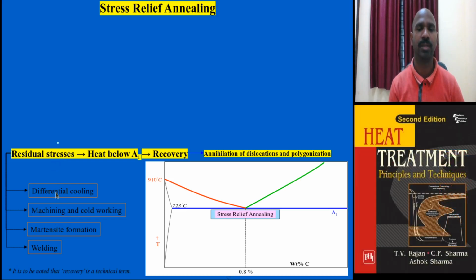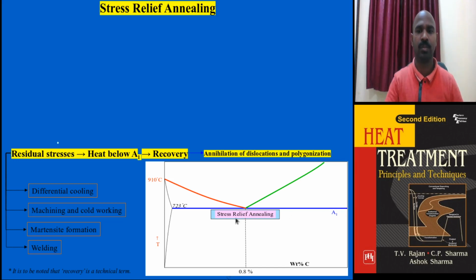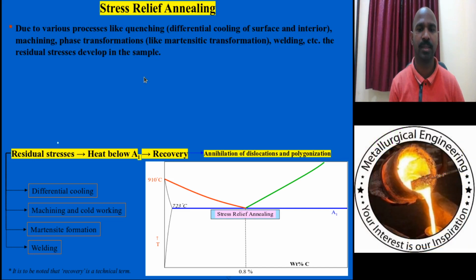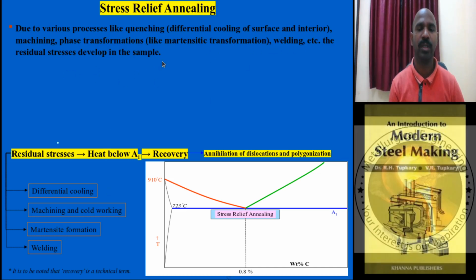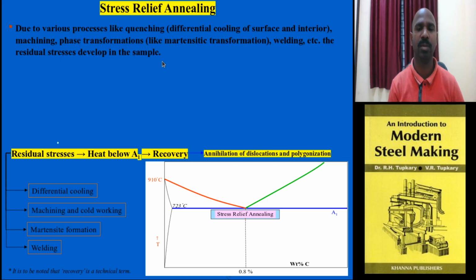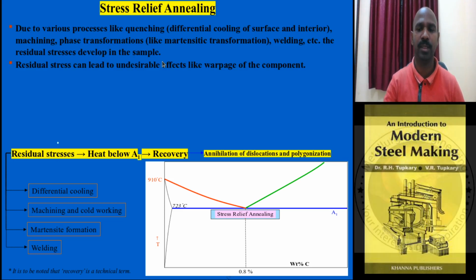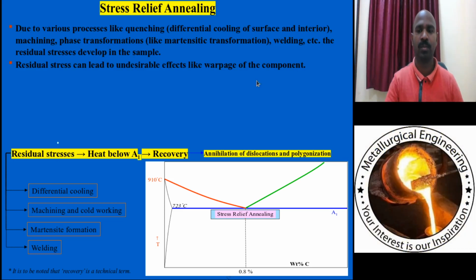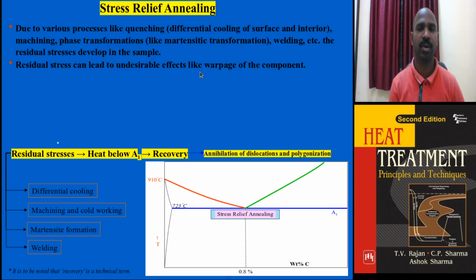The treatment is stress relief annealing. The temperature range is below A1 only for this process. Due to these various processes, as I mentioned, martensite formation and welding, residual stresses are developed in the steel sample, especially eutectoid steel. These residual stresses lead to disadvantages of warpage of the component or fracture into pieces after the working process. So how do you relieve these residual stresses?